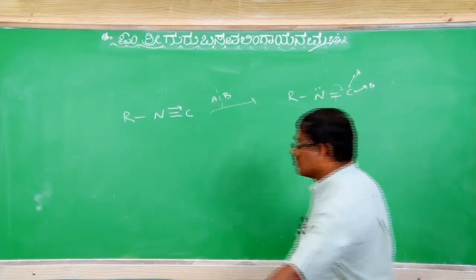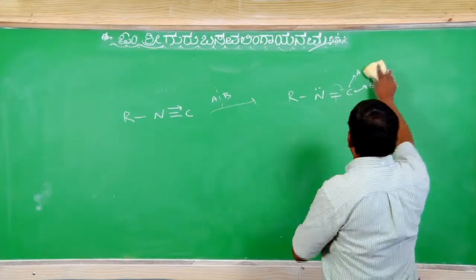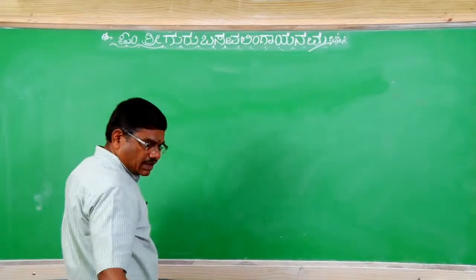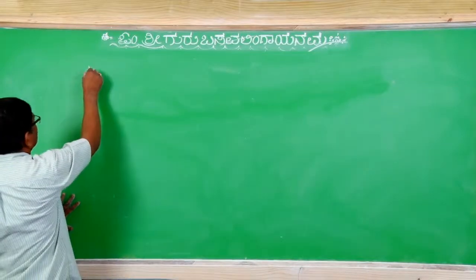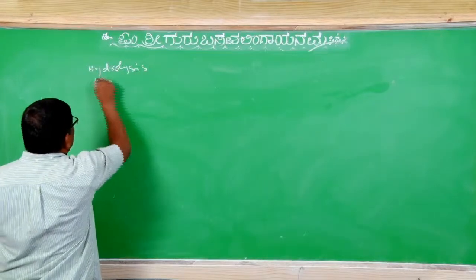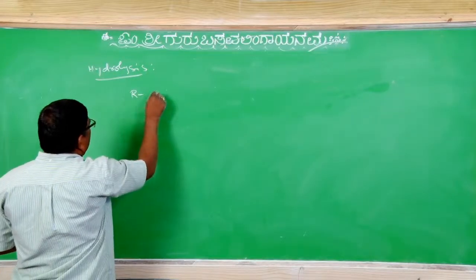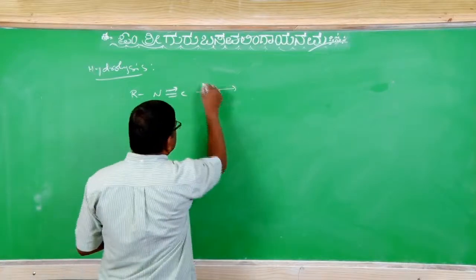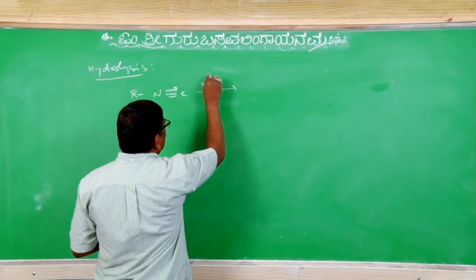Okay? So this concept you must know from alkyl isocyanides. Now let us see hydrolysis. Hydrolysis of R-N double bond C. Hydrolysis is HOH.